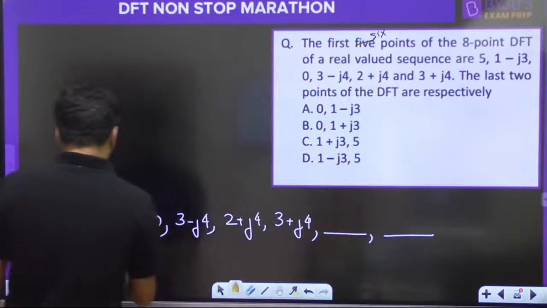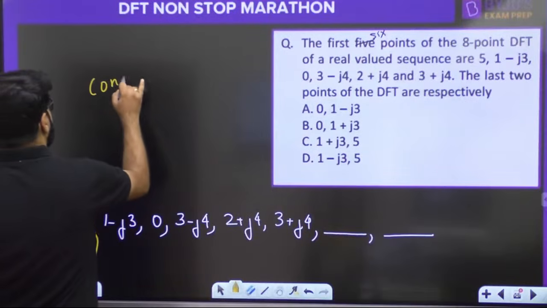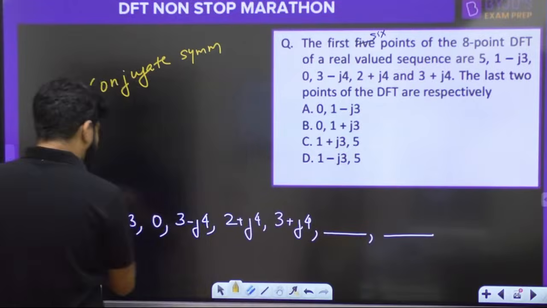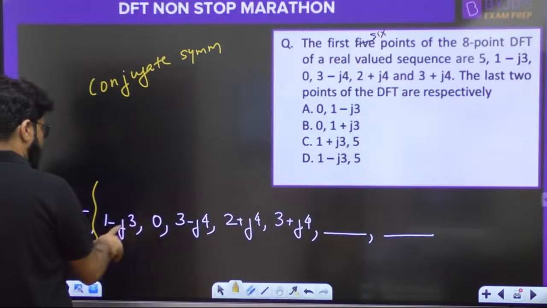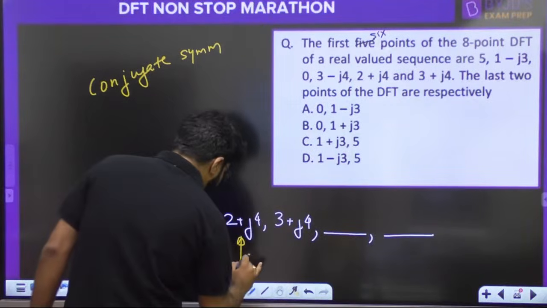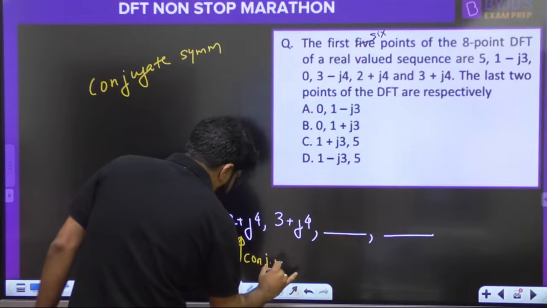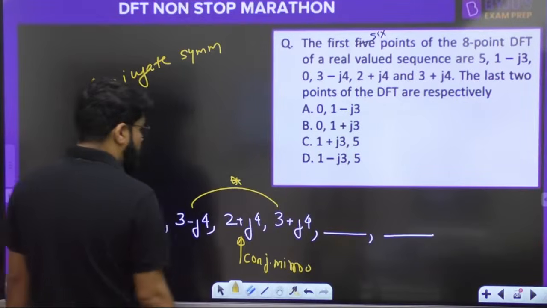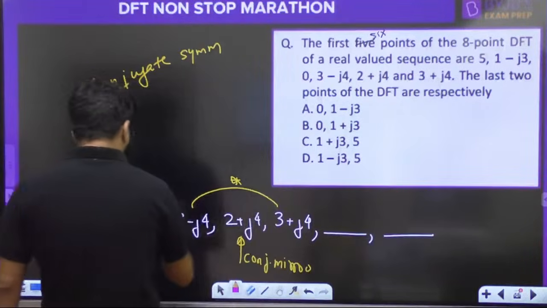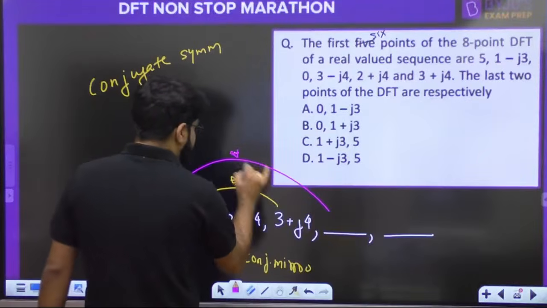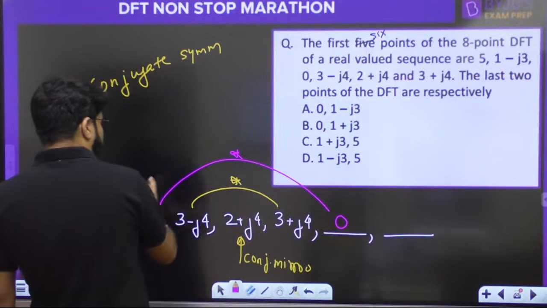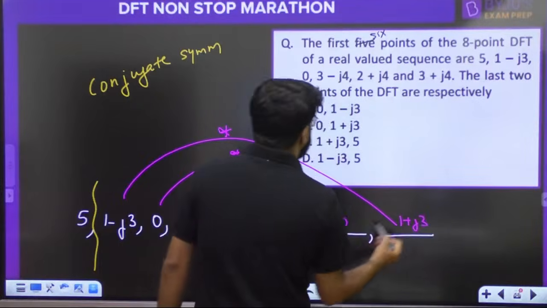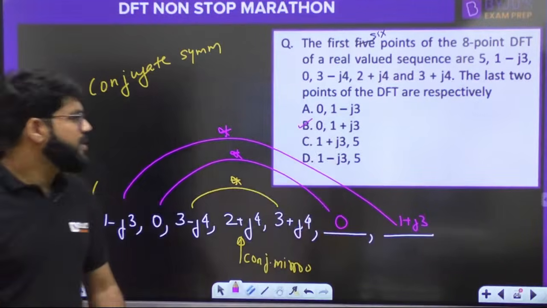Okay, so what will I do? Conjugate symmetry property. It is based on conjugate symmetry. So separate out the origin and the central ordinate: 0, 1, 2, 3, 4. This is what I defined as the conjugate mirror. Look, 3 minus j4 and 3 plus j4 are already conjugates of each other. So what is my answer now? The conjugate of 0 is 0. Then the conjugate of 1 minus j3 will be 1 plus j3. So 0 and 1 plus j3.